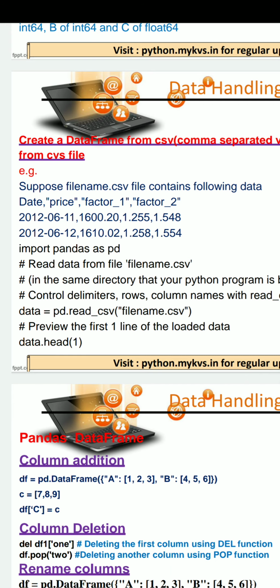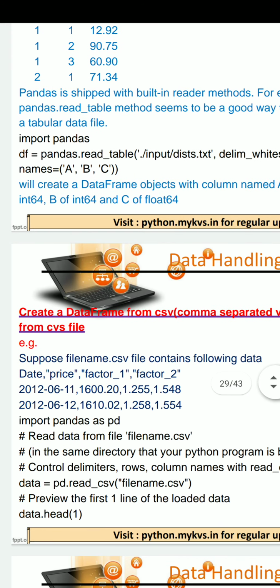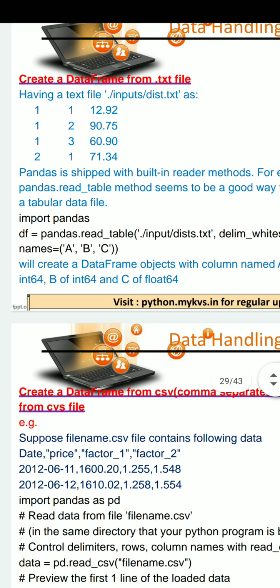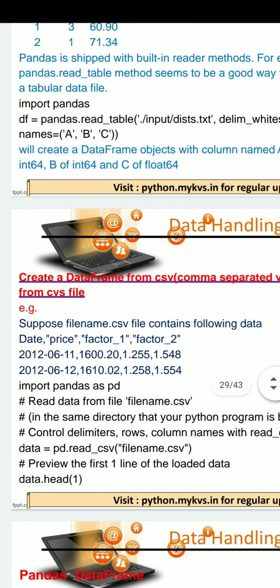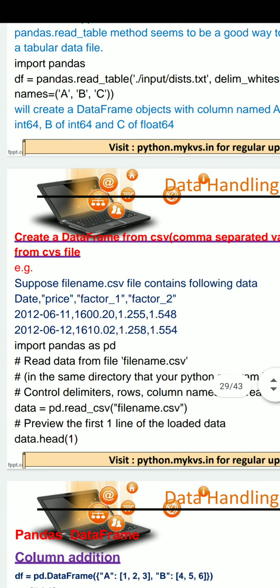Okay students, I left you with these two assignments. Students, you will practice by yourself. You will create one txt file and you will read those data, and in the next program you will create one CSV file, or you will download any CSV file from the internet and you will read the data of that file.